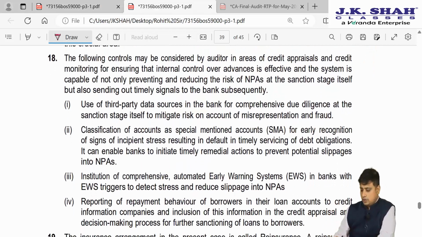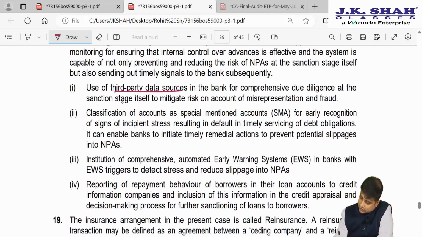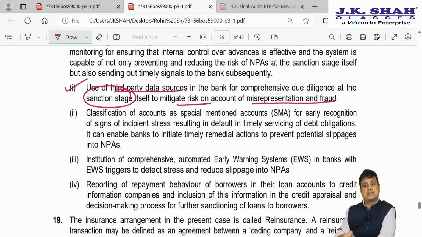So what you can use is, we can use third party source data to do credit analysis, to see whether that particular party will be in a position to pay. So for comprehensive due diligence at the sanction stage itself, to mitigate the risk of misrepresentation or fraud, we can use third party data sources.